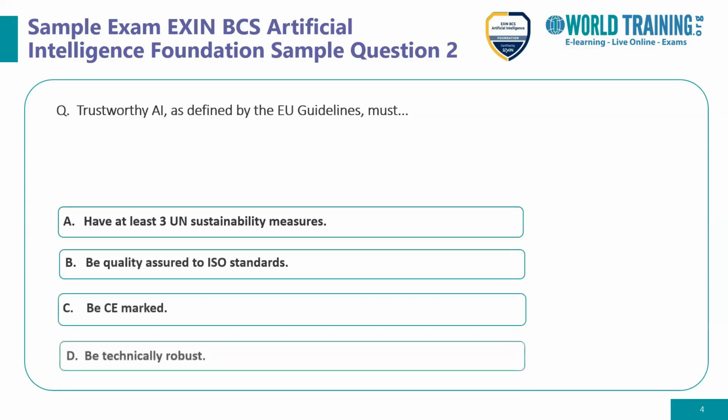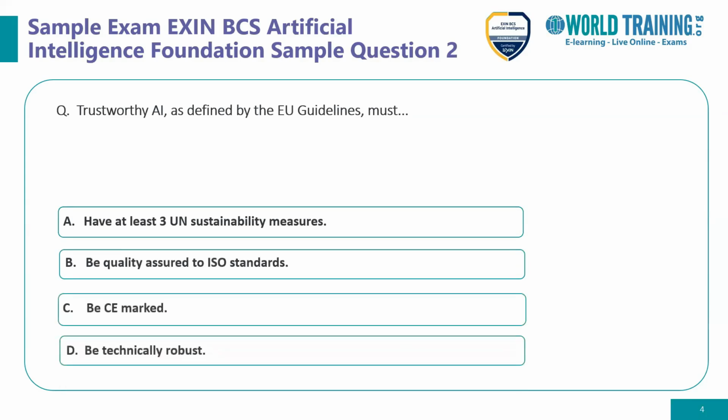The next question says: trustworthy AI, as defined by EU guidelines, must be what? Let's go through the options. Option A: have at least 3 UN sustainability measures. B: quality assured to ISO standard. Option C: CE marked. And option D: technically robust. When you refer to trustworthy AI, this is defined by the EU.